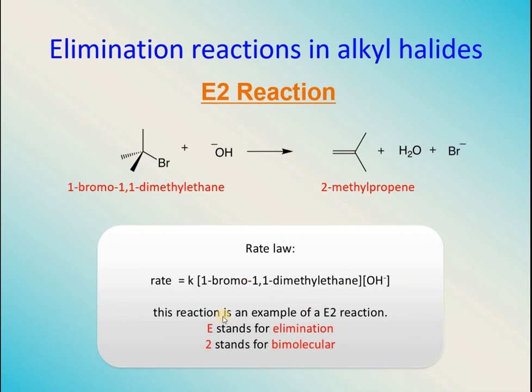In this reaction, the rate of reaction depends upon the concentration of both of the reactants. If the concentration of reactant 1 is increased or reactant 2 is increased, in both cases the rate of reaction is increased or it becomes double. So for such reactions, the rate law is written in this way: rate equals rate constant times the concentration of reactant A and reactant B. So this is an example of an E2 reaction. E stands for elimination and 2 stands for bimolecular, because the rate depends upon the concentration of two molecules. And do remember, again, it is a one-step process.